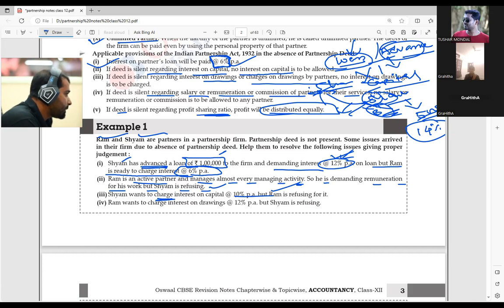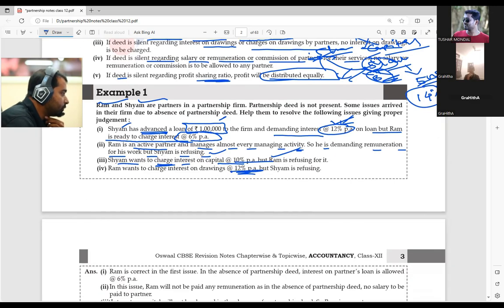So here, whose demand should be applicable? Oh, this one. Ram's demand. Yes, because there is no interest on capital, even if Sham demands or charges, there will be no interest. Ram wants to charge interest on drawings at 12% per annum. Now tell, is that okay? No, sir, there is no interest on drawings either.